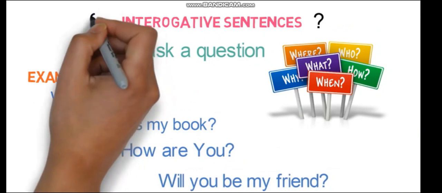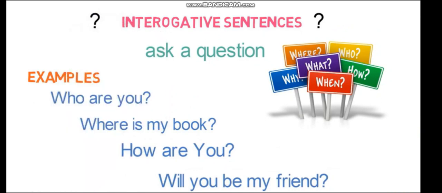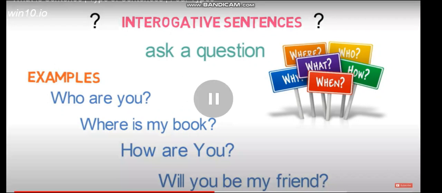So whenever you are asking a question, you are using an interrogative sentence. Questions like who are you, where is my book, how are you, will you be my friend, are all sentences which form a question.